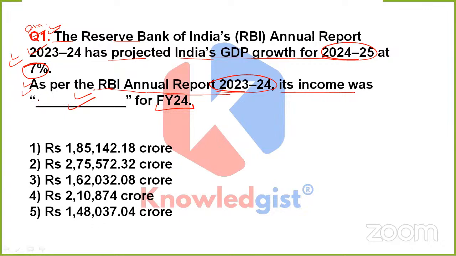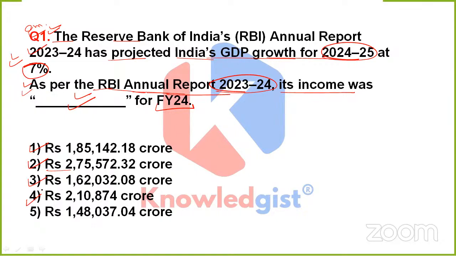So currently, friends, we are having 5 options. Option 1, that is rupees 1,85,142.18 crores. Option 2, that is rupees 2,75,572.32 crore. Option 3, that is rupees 1,62,032.08 crores.